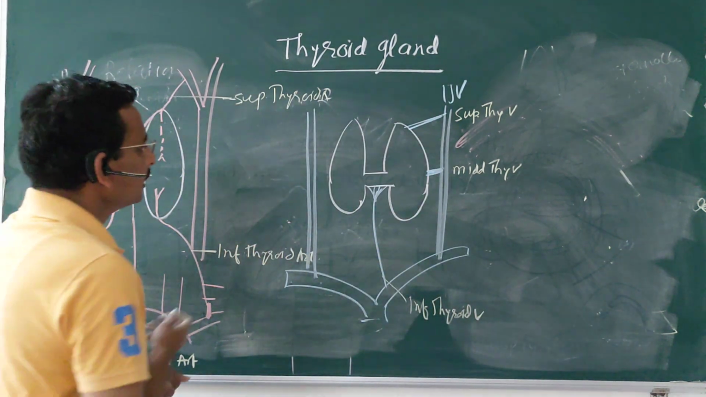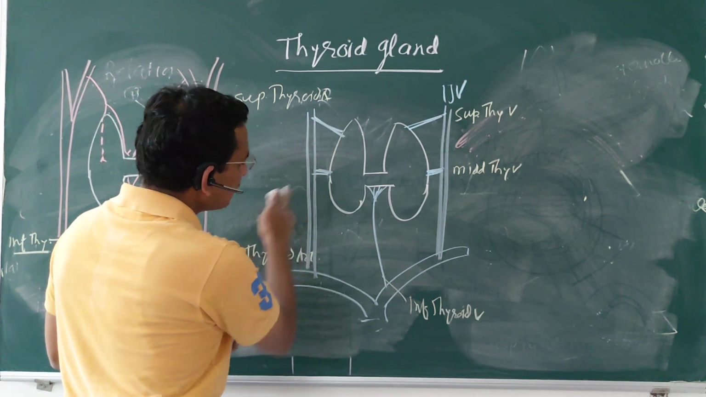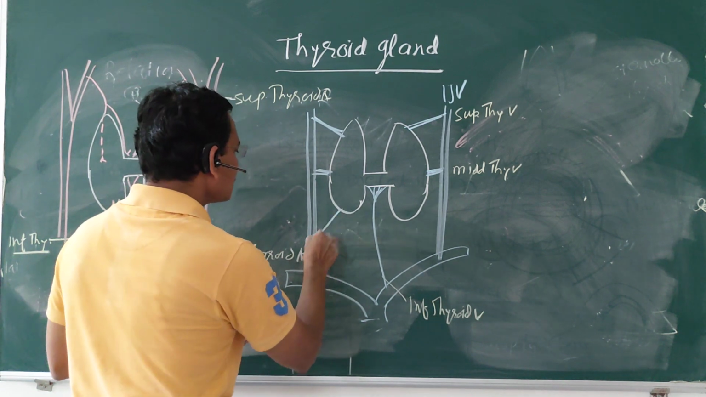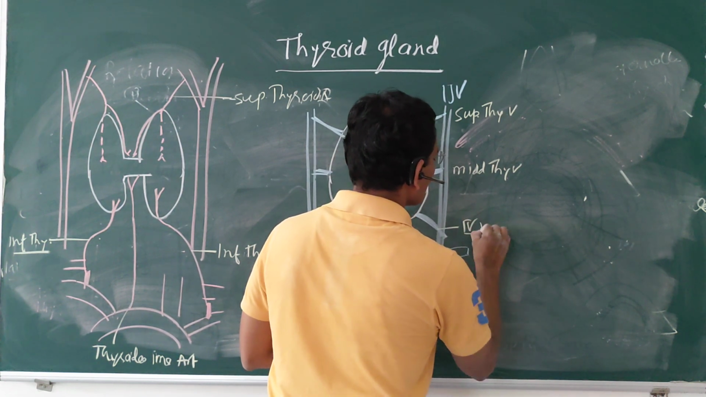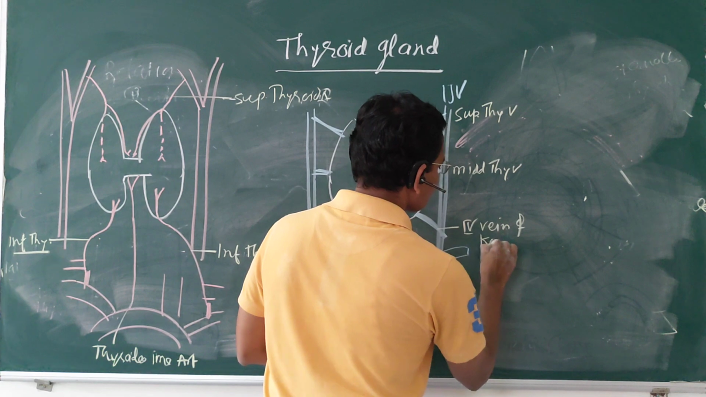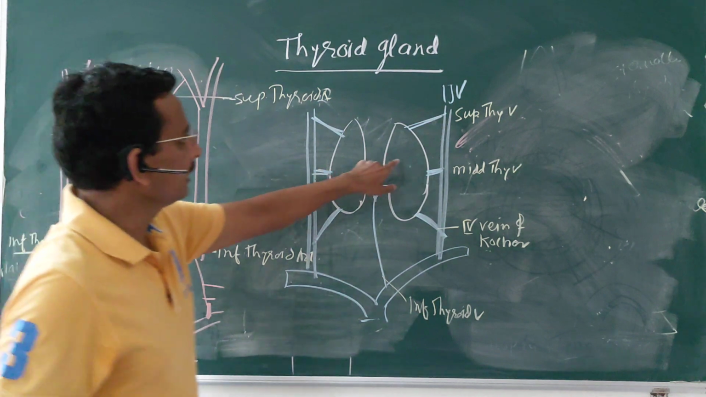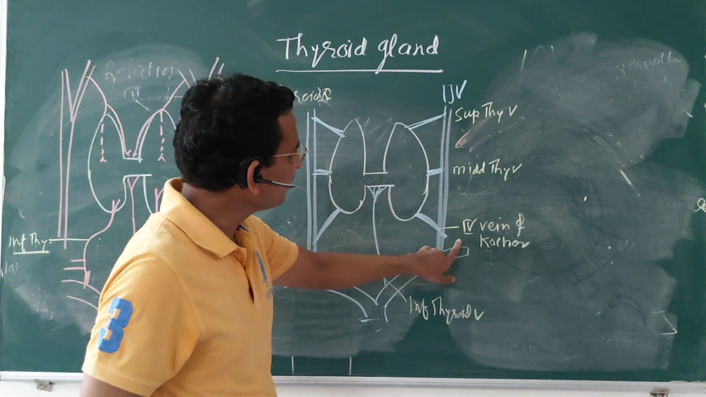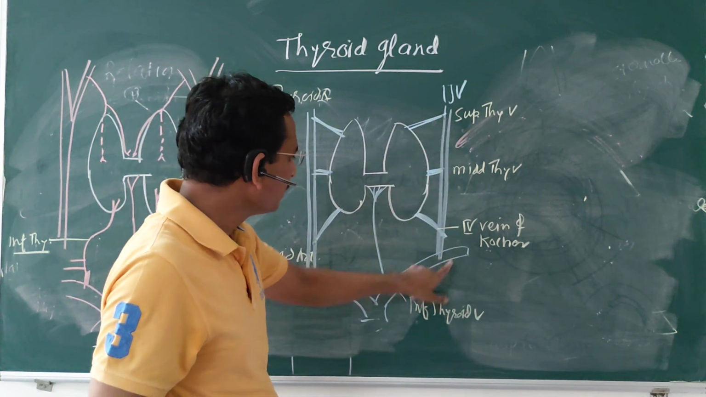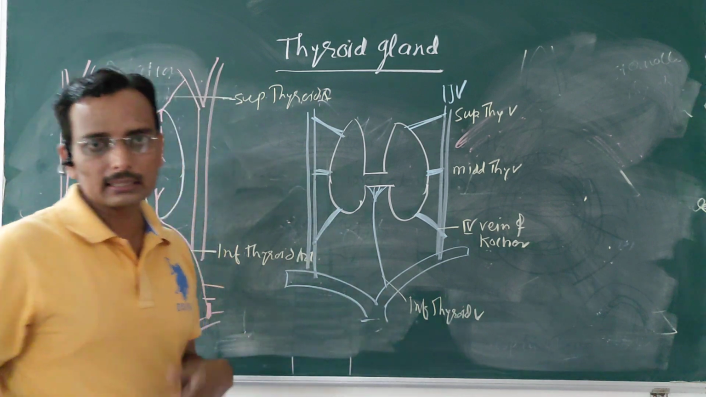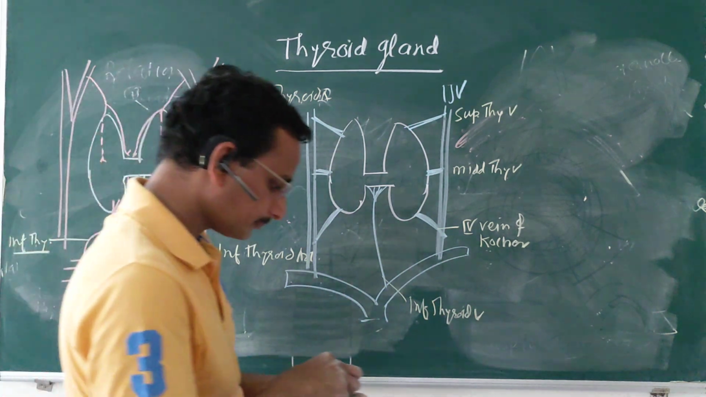There is one more vein present in between the middle and the inferior thyroid vein, that is called the fourth vein of Kocher. Okay, so this is about the venous drainage. We drain into the superior thyroid vein, middle thyroid vein, inferior thyroid vein, and the fourth vein of Kocher, which ultimately drains into the internal jugular vein, which later goes into the brachiocephalic vein and later the vena cava.